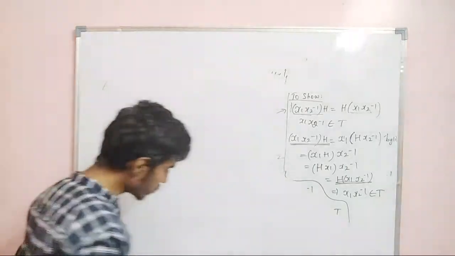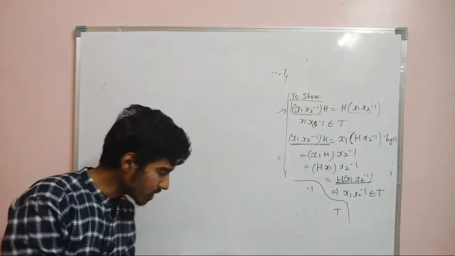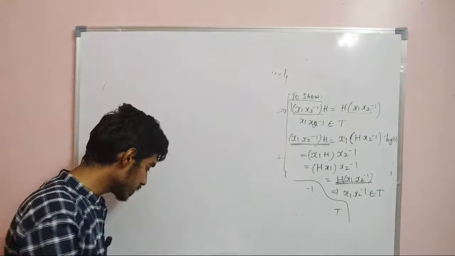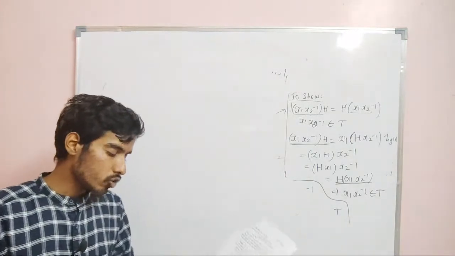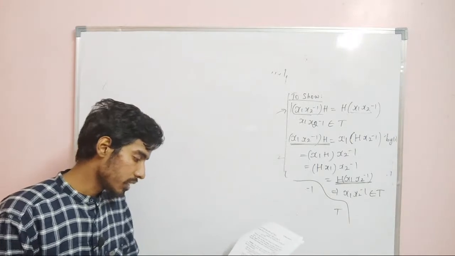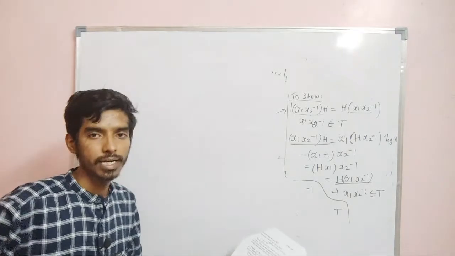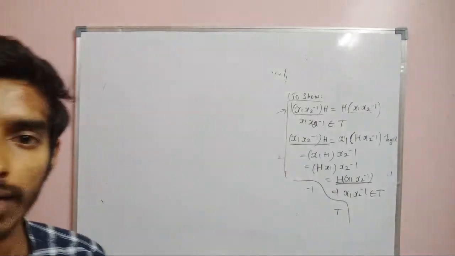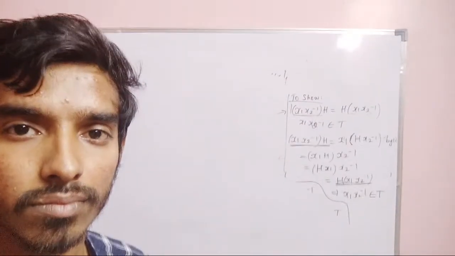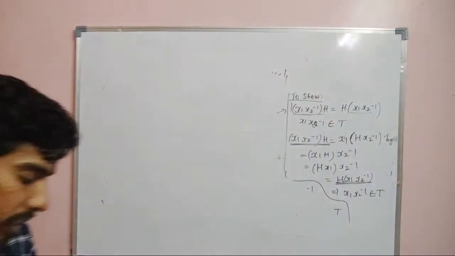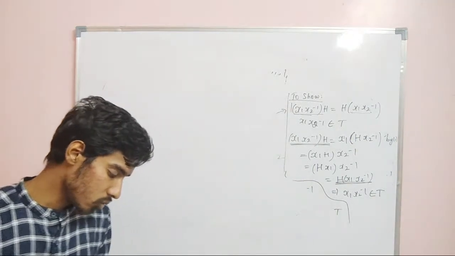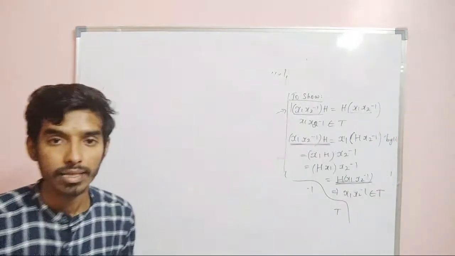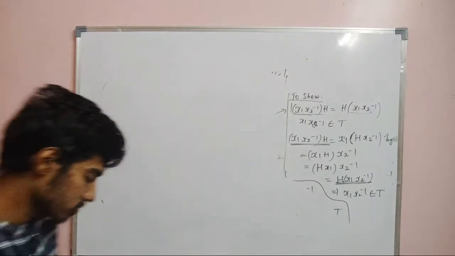Now the fifth problem, take this as an exercise. It is not very important, but you just practice on your own. I will do the sixth problem. Now we are going to prove the result I have said, right? Show that the union of two subgroups is a subgroup if and only if one is contained in the other. So we will prove this.